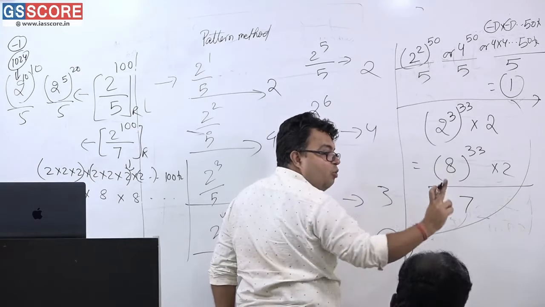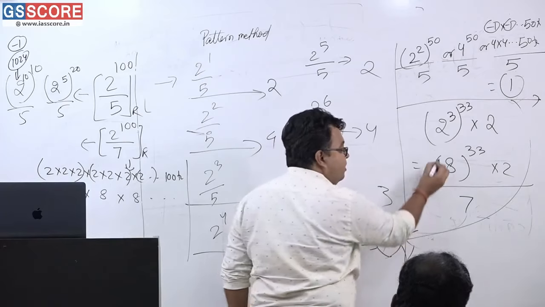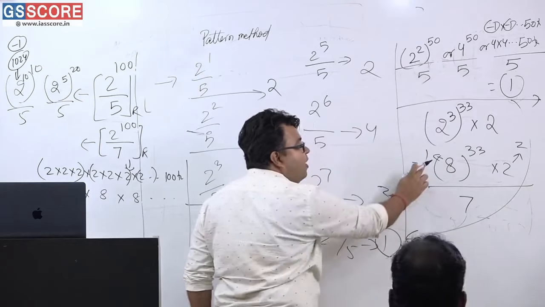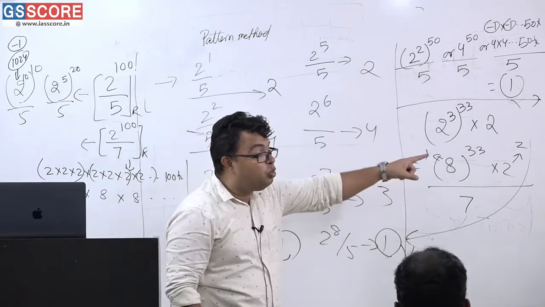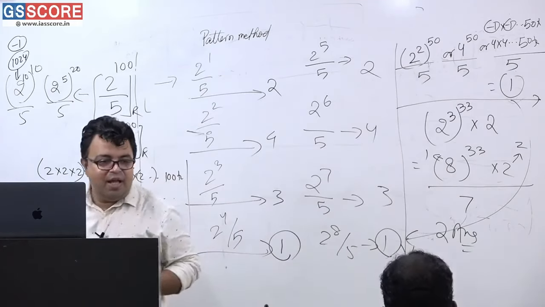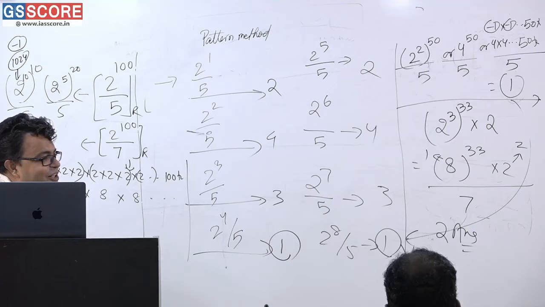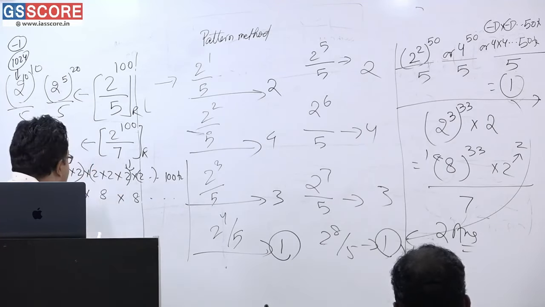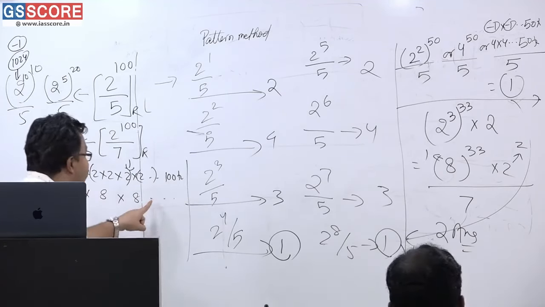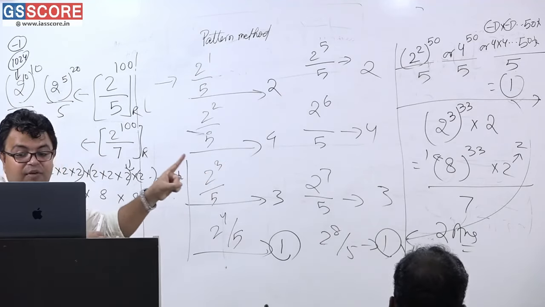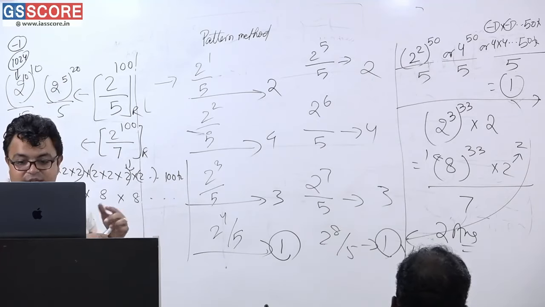Individually divide every 8. What is the remainder? 1. Okay? And when you divide this 2 by 7, 2 is the end result. So 1 into 1 into 1, 33 times, into 2. What is the end result? 2 is the answer of this question. Very simple. Am I correct or not? Have you understood? Everything is being divided by 7. The group of 3, 3, 3, 2s. So 8, 8, 8, 33 times will be there, and at last 2 will be remaining. So every individual 8 has been divided by 7, and 1 is the result.